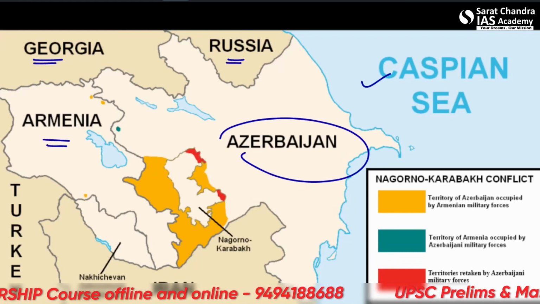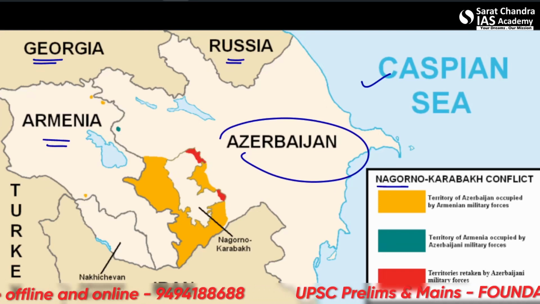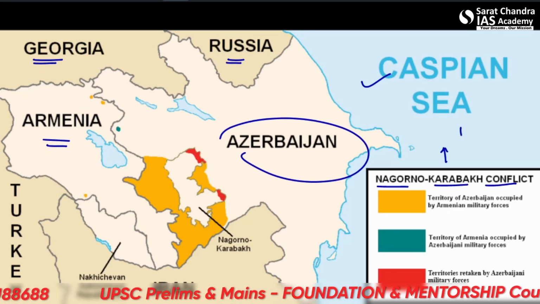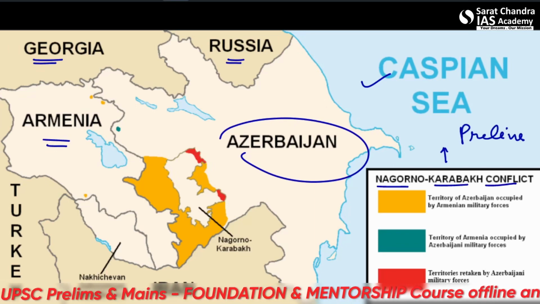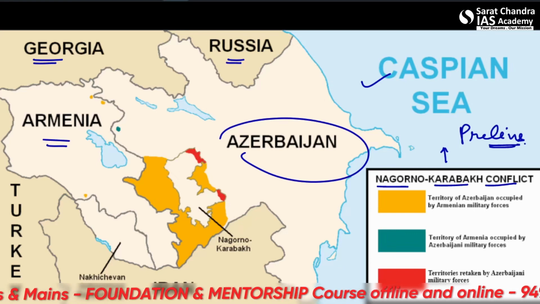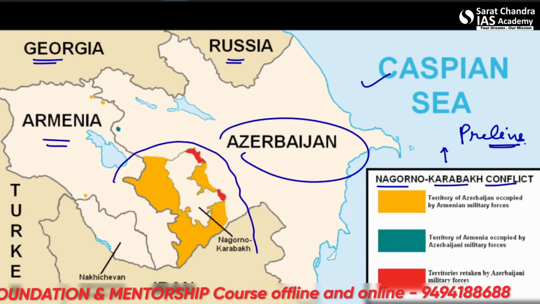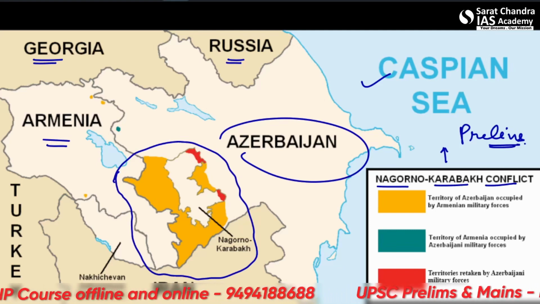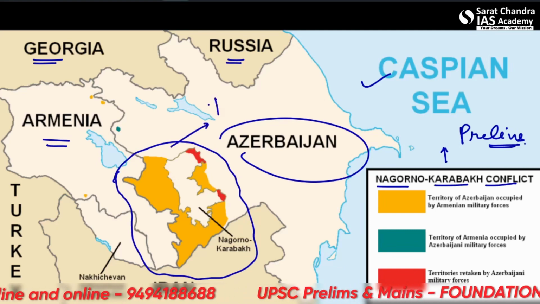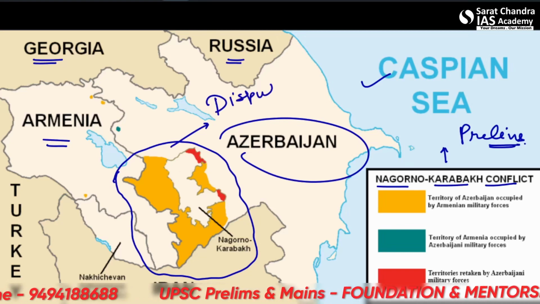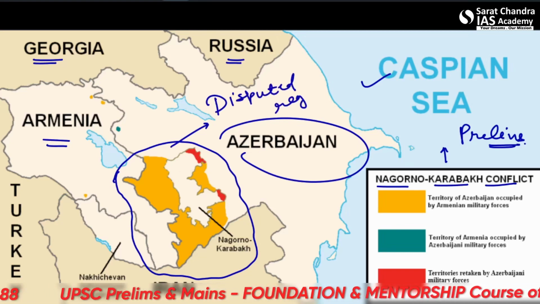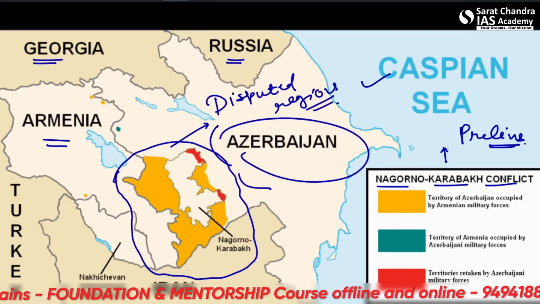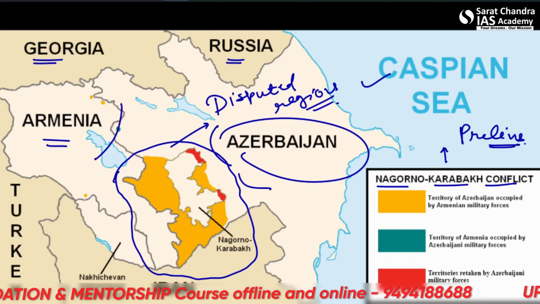Now what this map displays is the ongoing conflict, the Nagorno-Karabakh conflict. A question has also come on this in prelims. Alright, so this is the region which is disputed. When you are doing the mapping section in geography, you must take care of this also, the disputed regions between countries. Alright, so this is disputed between Azerbaijan and Armenia. So let us see about this conflict.